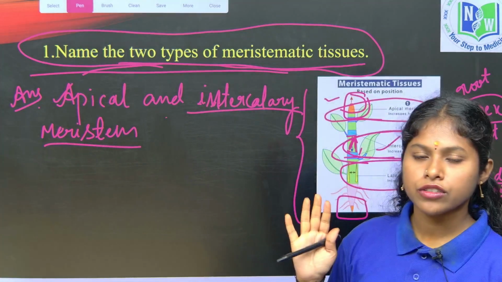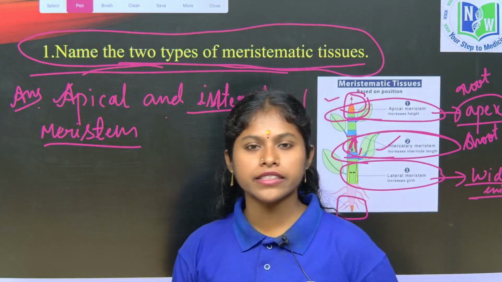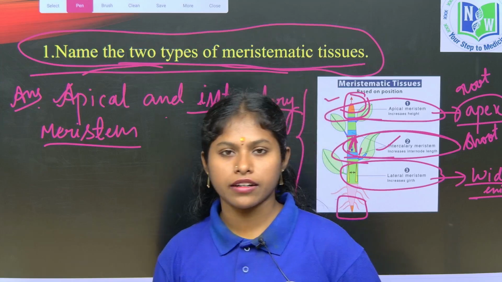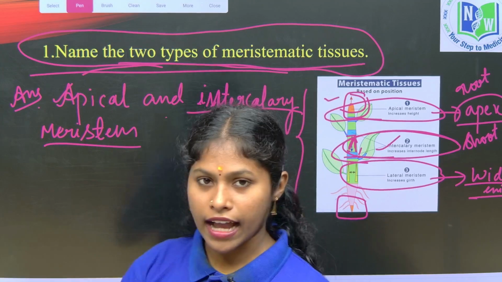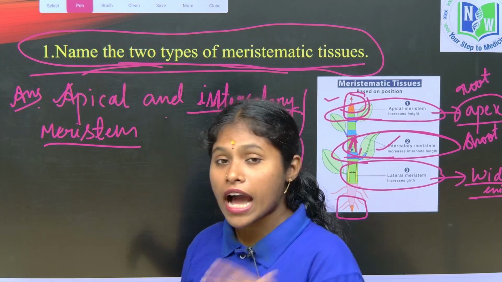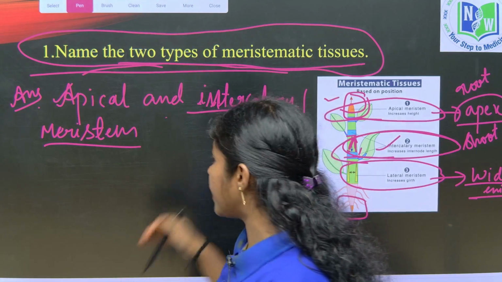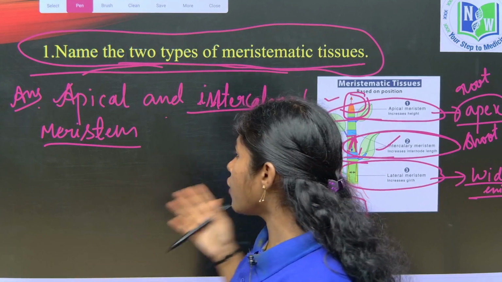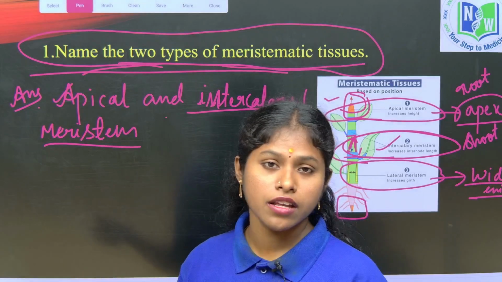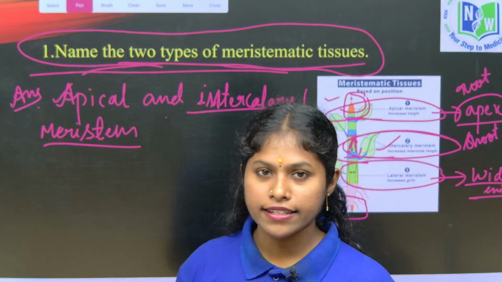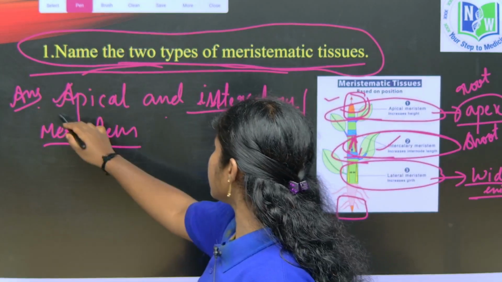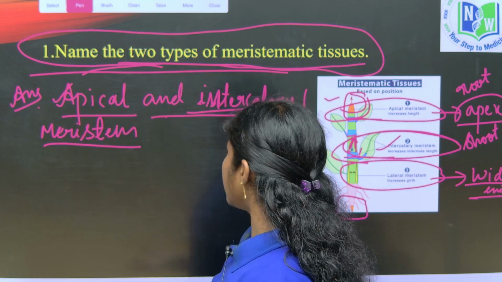That's enough. An accurate, appropriate answer is enough. A one word answer is enough, children. You cannot write lengthy answers with elaboration. If they ask in a 2 mark or 4 mark question, you can write an elaborate answer, but it is not required here. They are very short answers. Accurate and appropriate answer is enough. Since they are asking only two types, we say apical and intercalary.